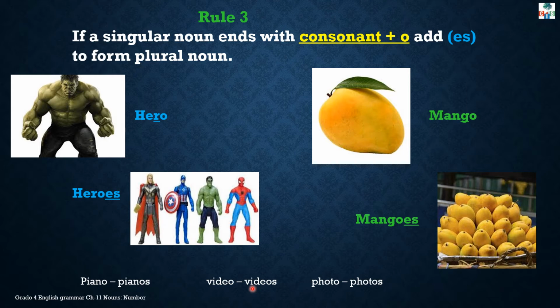But children, there are many words which don't follow the rule of consonant plus o, and we just have to memorize them. See, piano. This noun also ends with letter O, and before this letter O, a consonant is there. But we will not add es. We will just add s to make its plural noun. Same with video, videos. Photo, photos. Zero, zeros. We don't have to add es. We just have to memorize that these words will end with s in plural form. Okay.